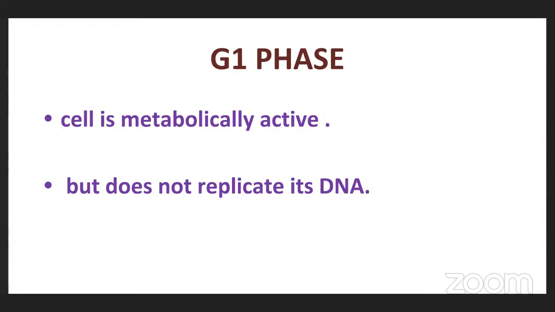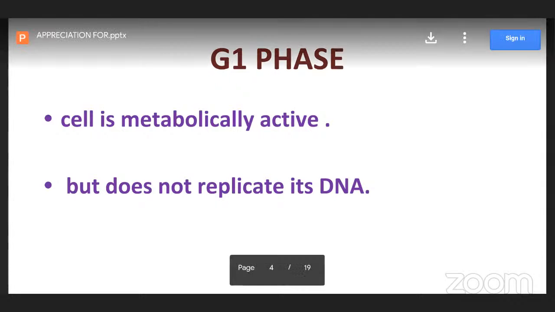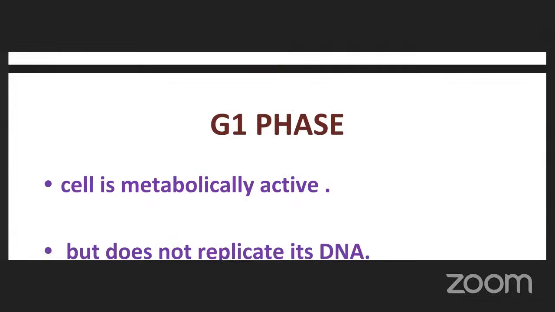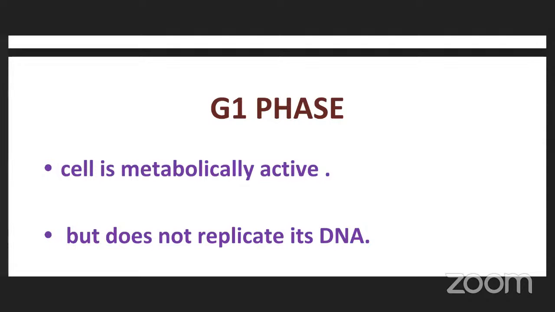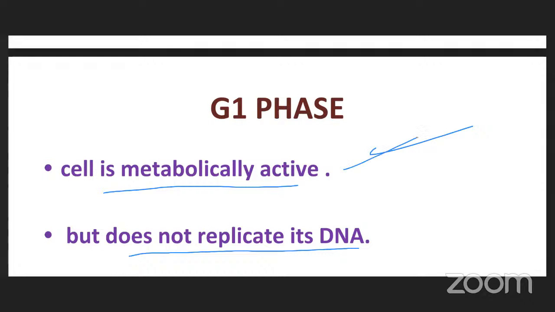First of all, G1 phase or gap 1 phase. In G1 phase, the cell is metabolically active and ready to divide. Cell is metabolically active in this phase, but does not replicate DNA. DNA is not replicated or doubled. Only the cell is metabolically active and getting ready for cell division.